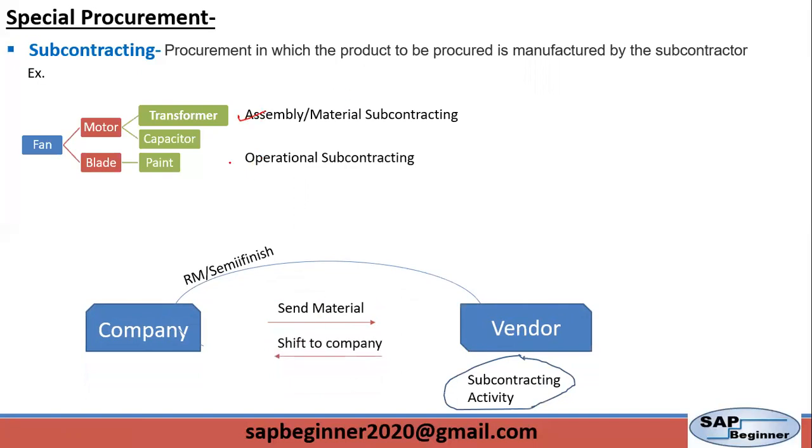In case of operational subcontracting, I want to perform only one of the operations. When we want only one operation performed, that time I will use operational subcontracting. So basically this operational subcontracting is mentioned in the routing. And if you want the whole product performed, that is assembly subcontracting.